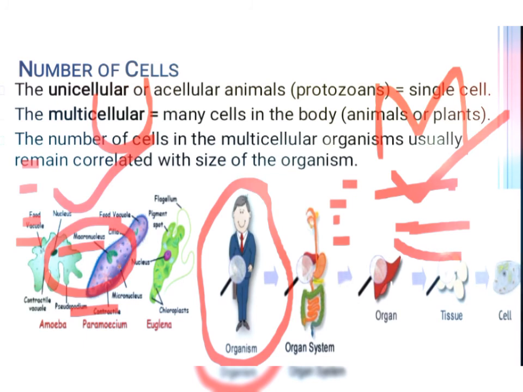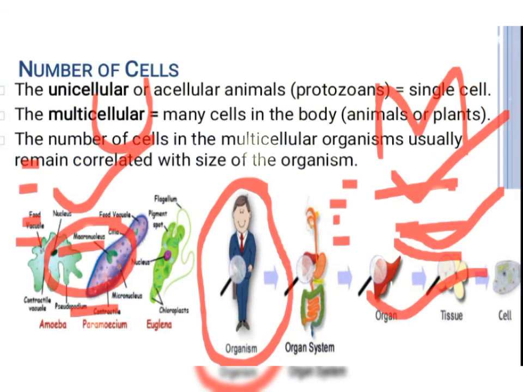And unicellular organisms can be autotrophic or heterotrophic, means sometimes they can produce food by their own, and sometimes they can be heterotrophic, they cannot prepare food for themselves. And multicellular organisms also include both autotrophs and heterotrophs. And unicellular organisms are microscopic in nature, and multicellular are always macroscopic in nature. And examples of unicellular include bacteria, amoeba, paramecium, and yeast. And multicellular examples are humans, animals, plants, birds, and insects.